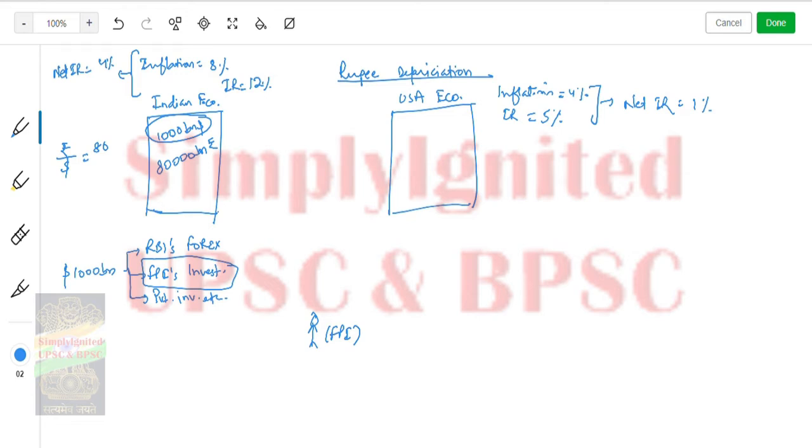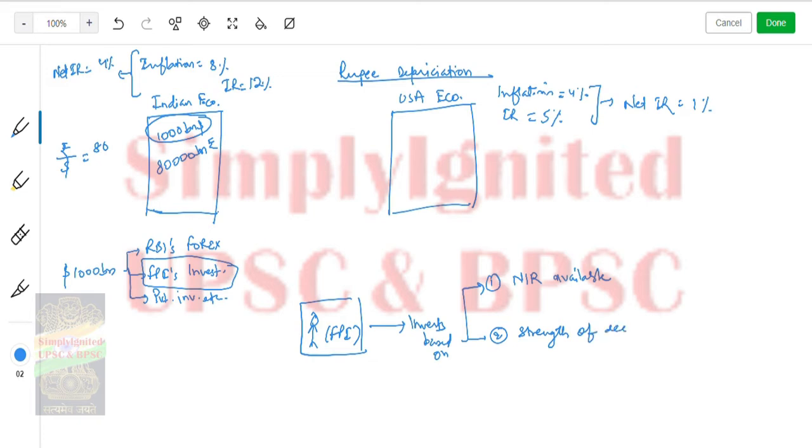Okay, so this FPI person invests based on two criteria. Number one, net interest rate available, and number two, strength of economy.